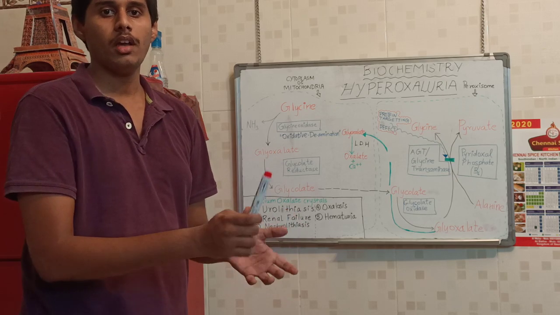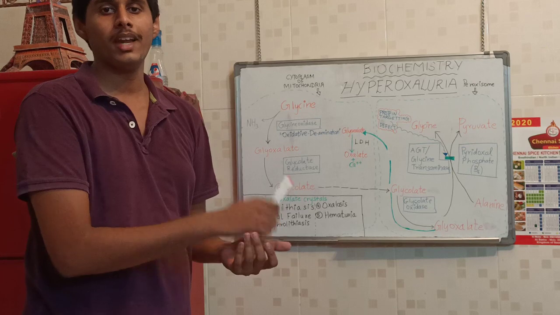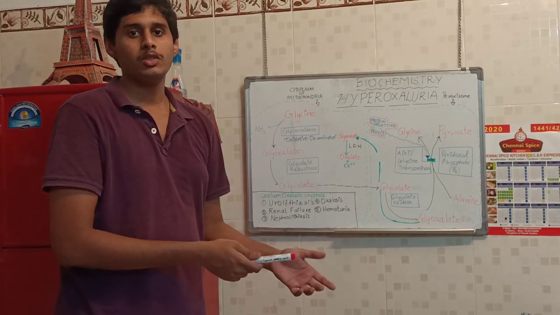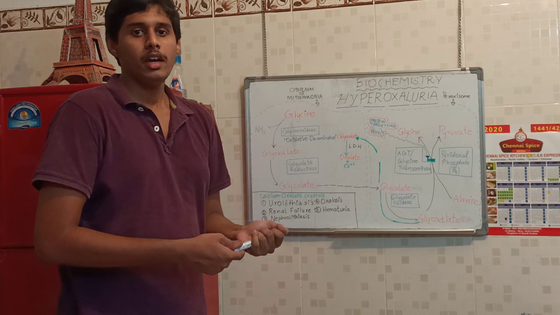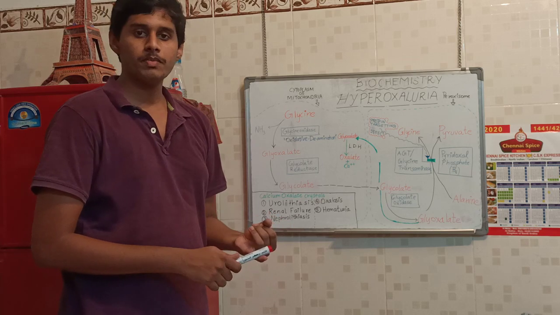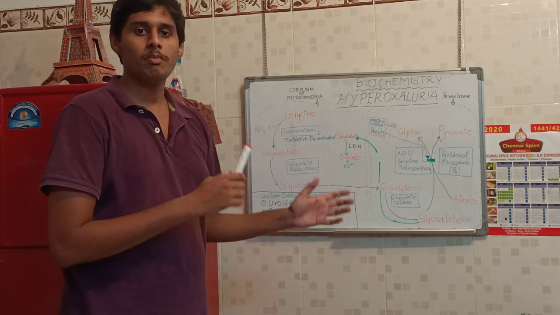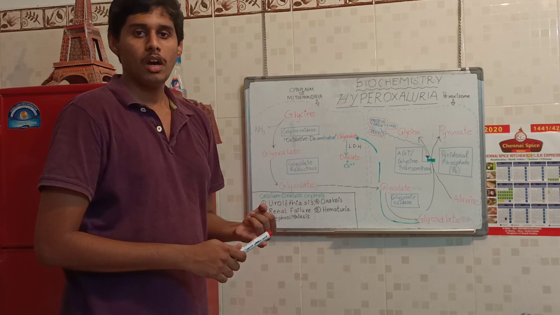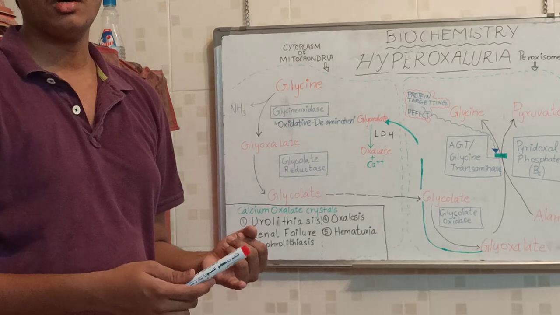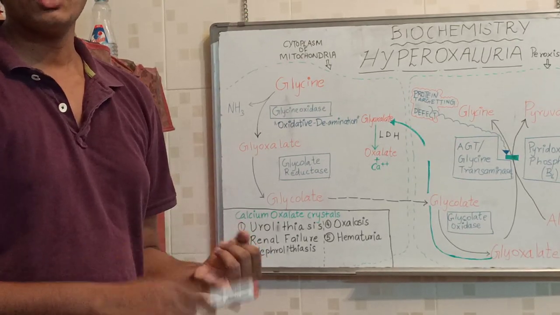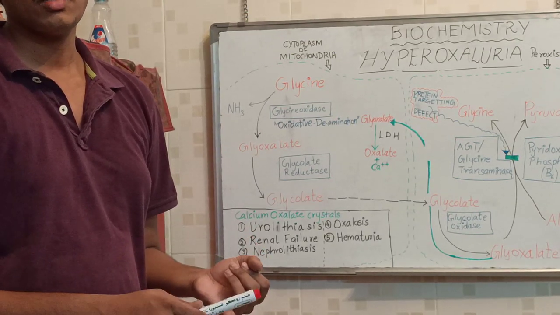They will present as early as 10 months old, a 10-month-old baby, with suprapubic pain and fever. The signs will be bilateral renal stones, etc.